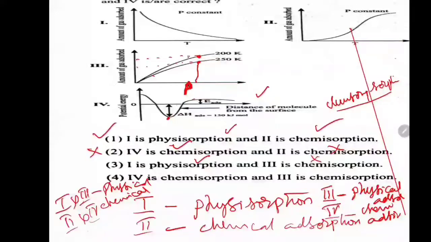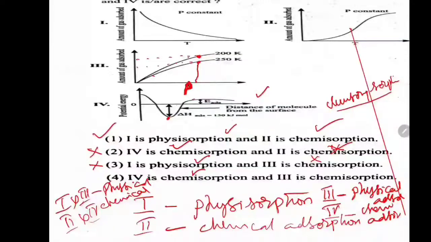4 is chemisorption, 2 is chemisorption. This is correct, 2 also chemisorption. 4 is chemisorption, 2 is chemisorption. 2 is correct, please check up. 4 is the second one. 4 is chemisorption, correct. 2 is chemisorption, that is also correct. Therefore, this is correct. What are correct? You check up.